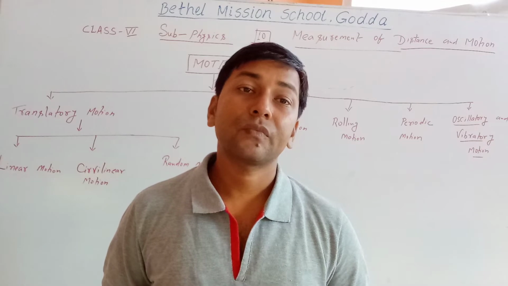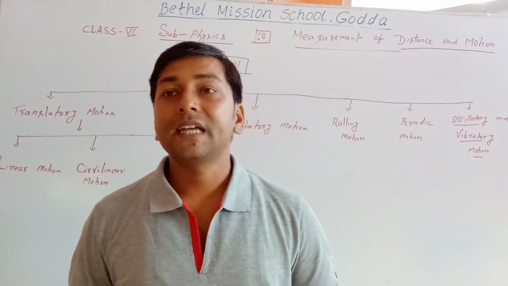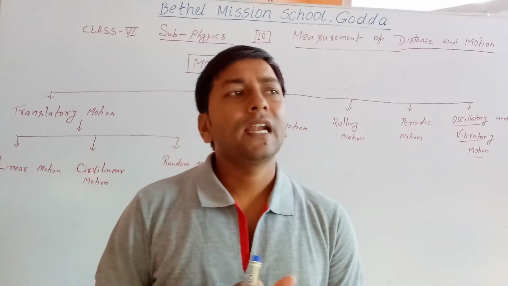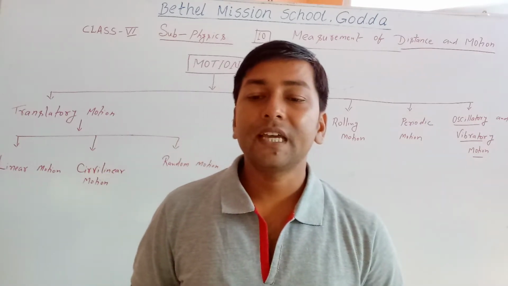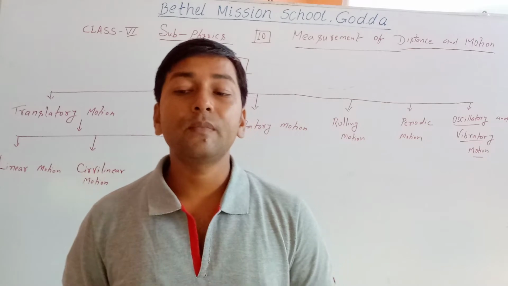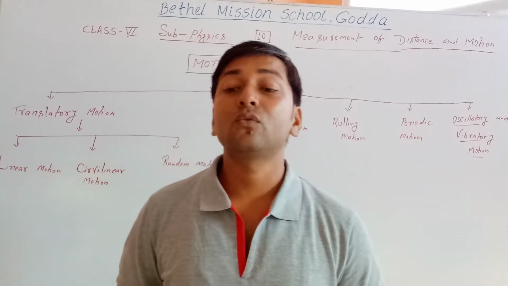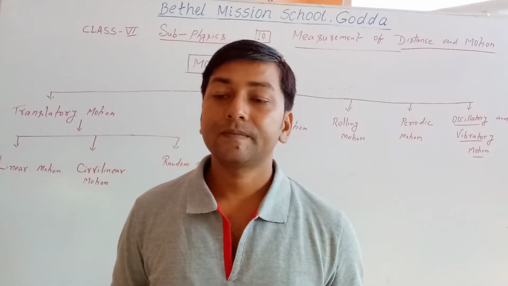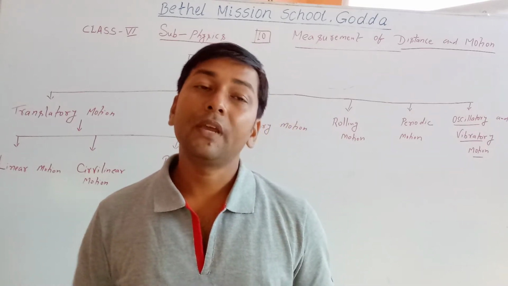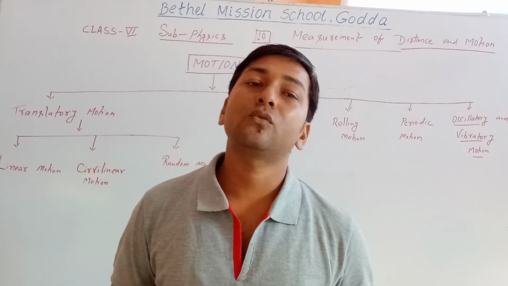Now we discuss that the same object may be at rest at one moment with respect to a fixed point, but may be in motion with respect to another.